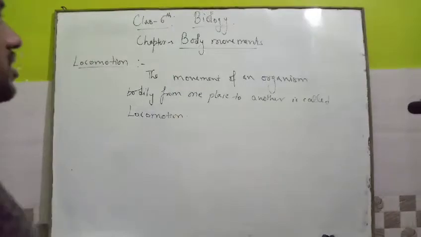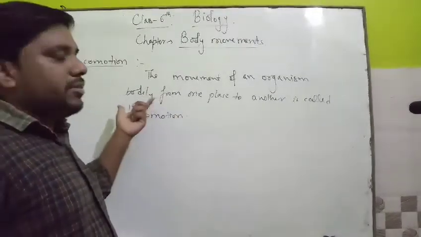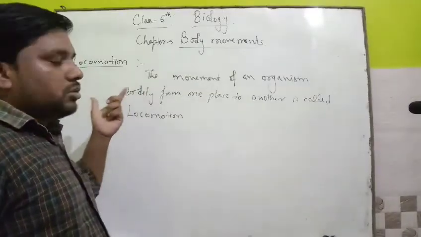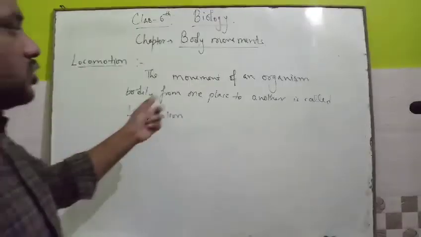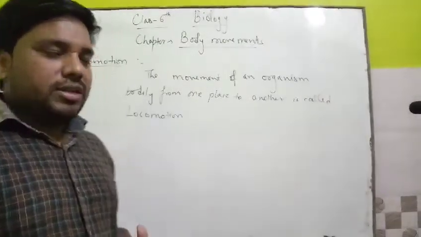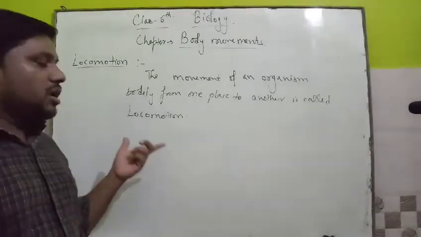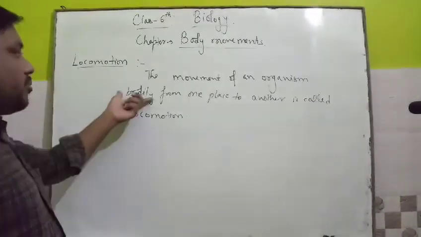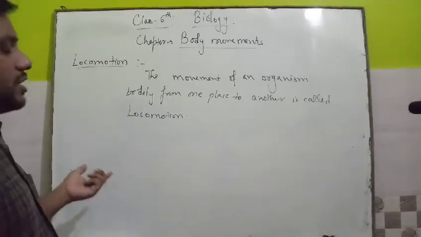Okay, locomotion means the movement of an organism bodily, means the body parts which can show movement from one place to another is called locomotion. Means if its position changes from one place to another by the help of its bodily form, then that is known as locomotion.